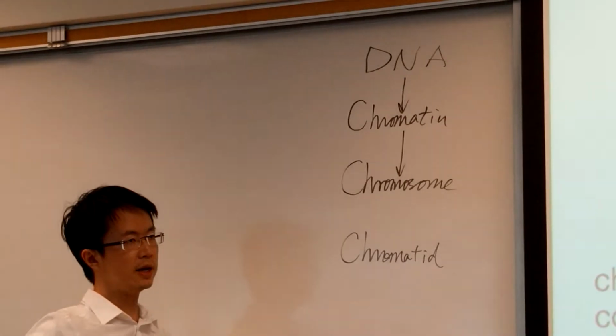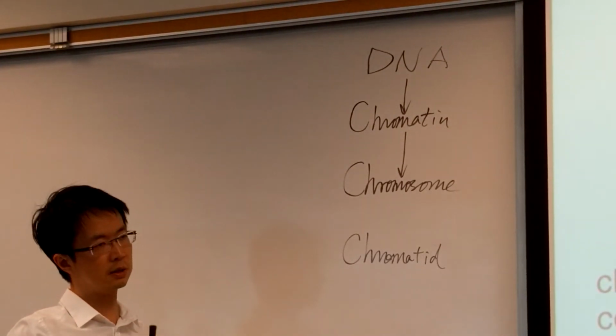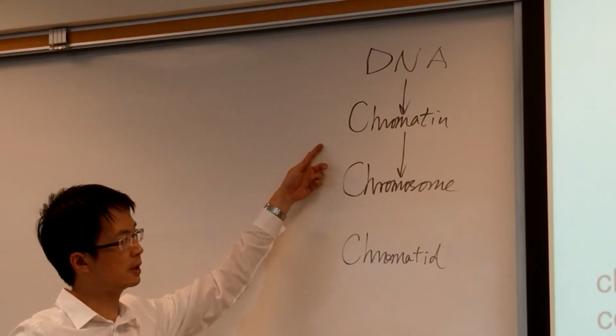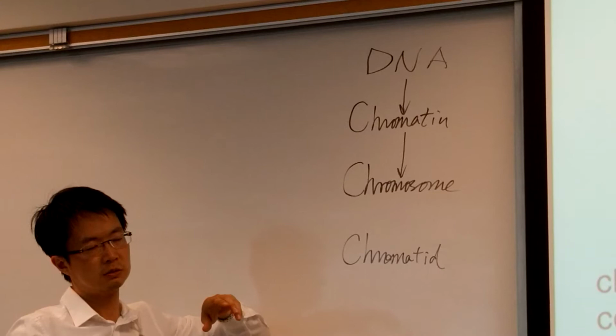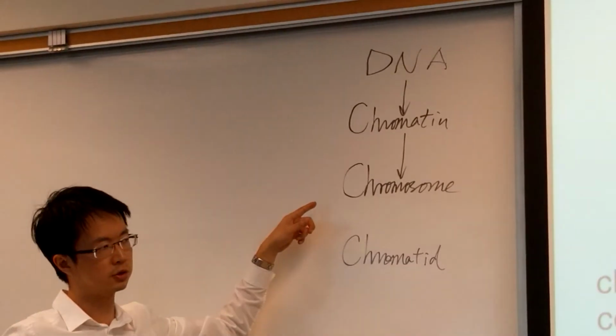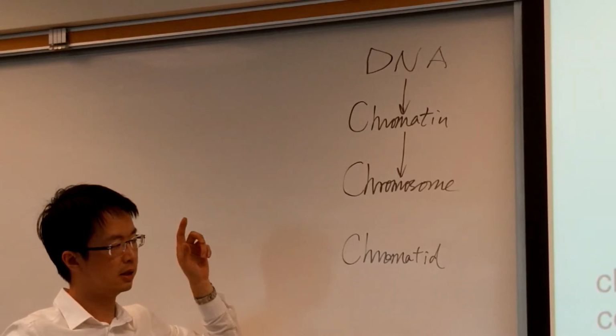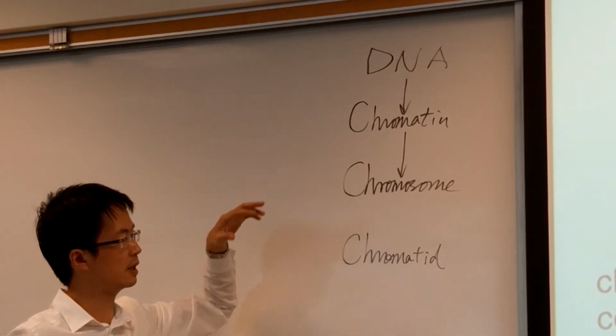So DNA winds around some histone protein, and then they become chromatin. The chromatin continues to wind itself in the secondary or tertiary level, and then they become chromosome. So that is the relationship between chromosome and chromatin and DNA.